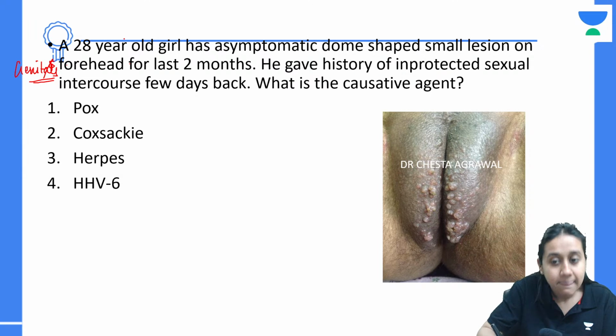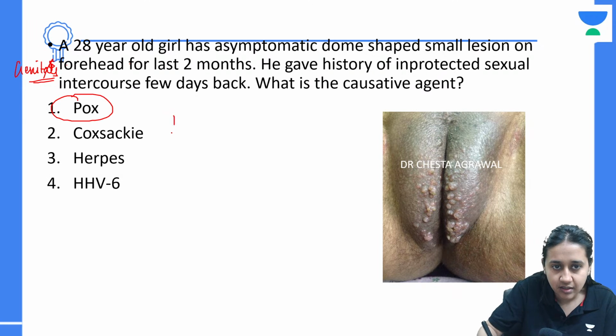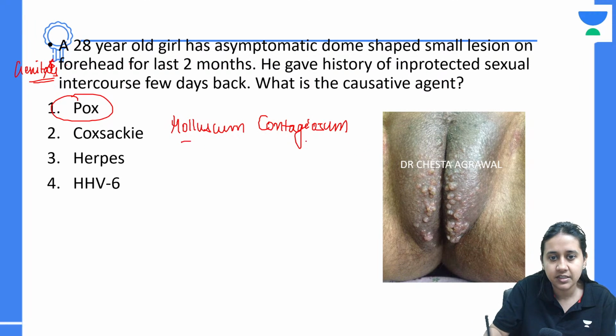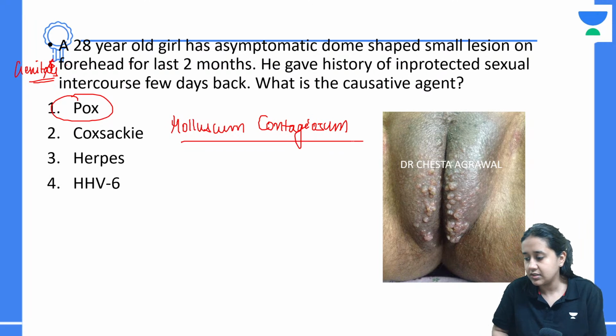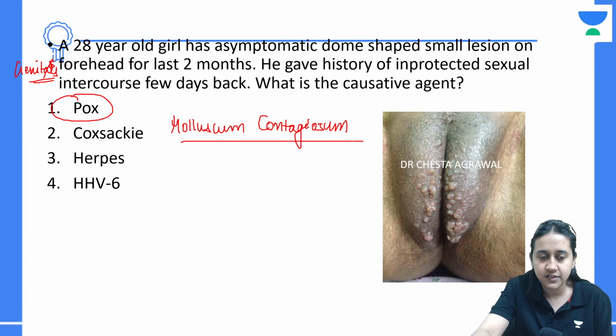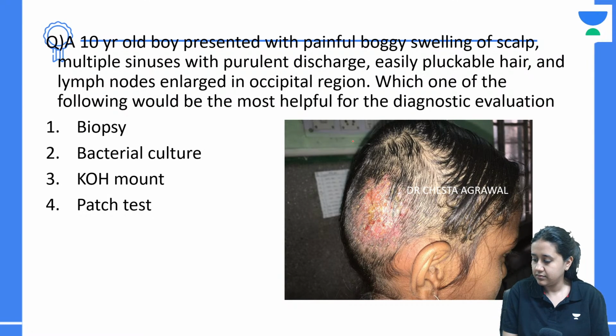What is the answer? Very nice. Please remember it's a pox virus infection, which is nothing but molluscum contagiosum infection. It's a pox virus, which is molluscum contagiosum. Next question.